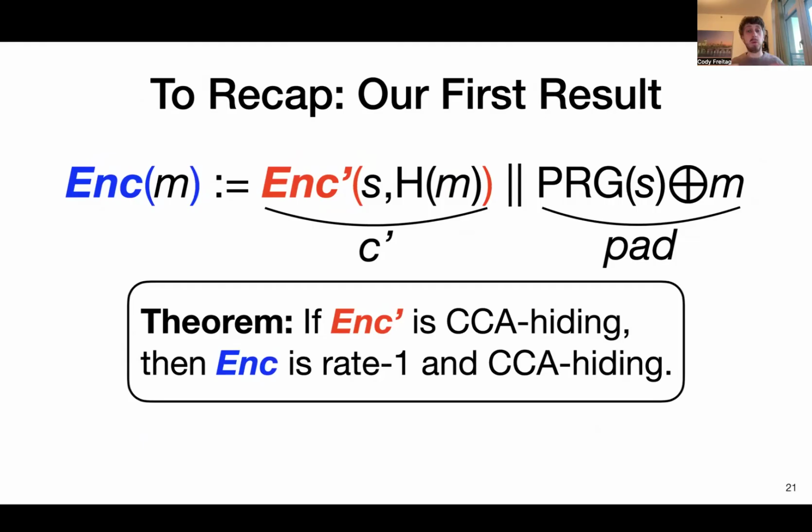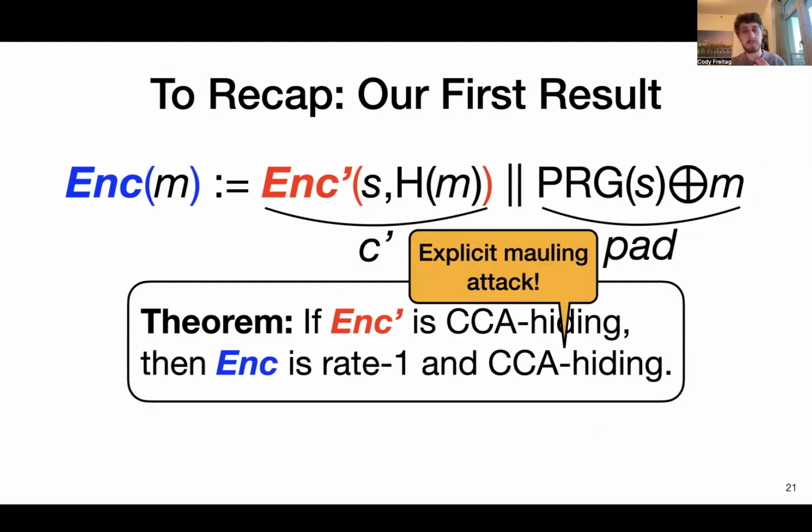So to recap, what we showed is how to use this CCA hiding notion for the underlying encoding Enc prime to then achieve the same CCA hiding notion for this rate 1 construction Enc. And I want to mention that it's not just our analysis that prohibits us from showing non-malleability of this construction. In fact, we are able to give an explicit mauling attack on this construction.